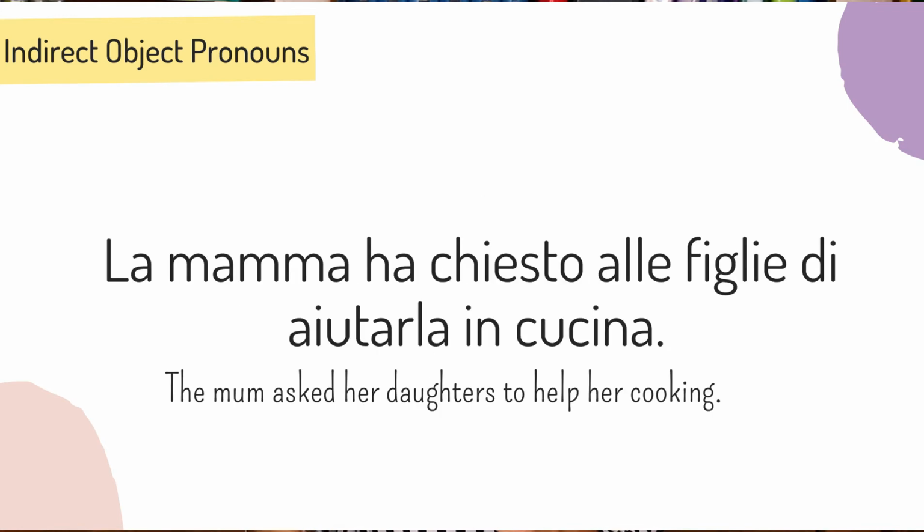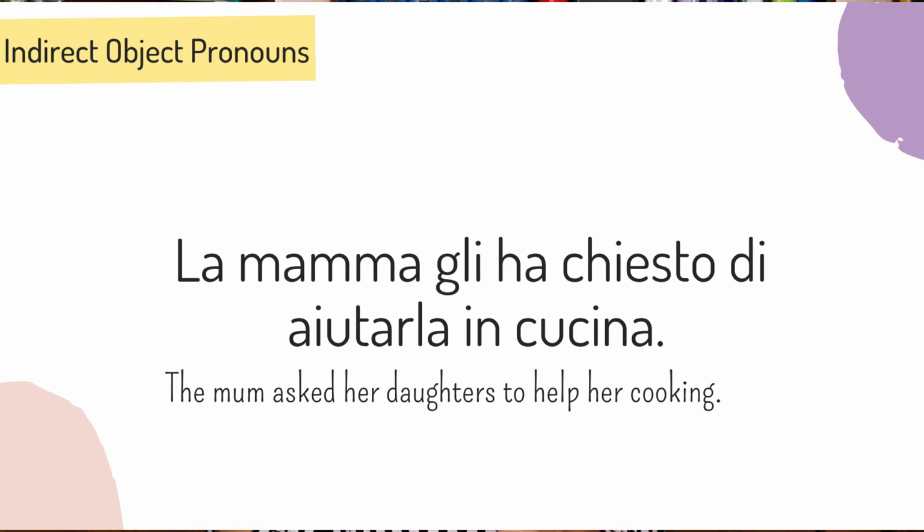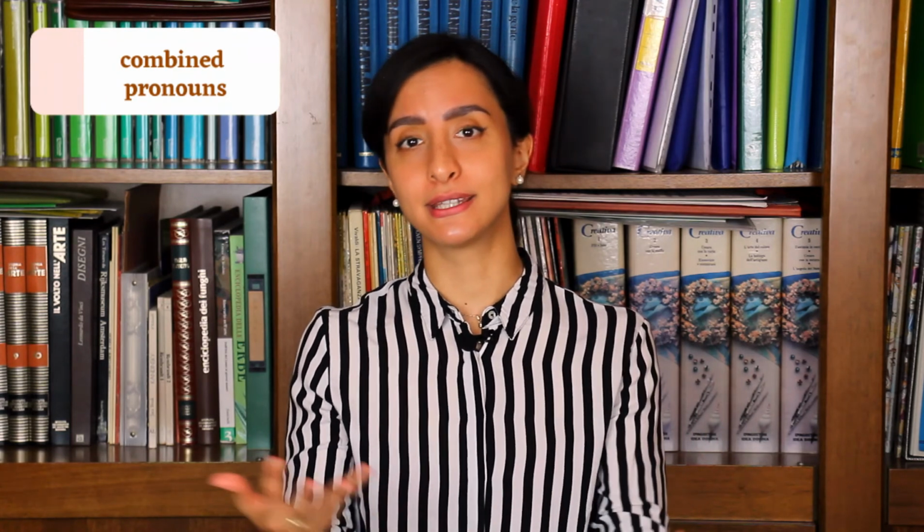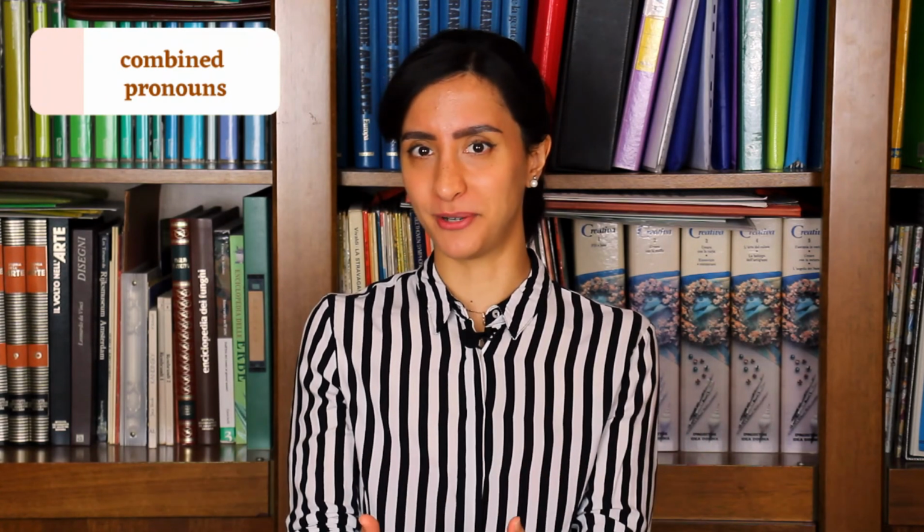Number 8. La mamma ha chiesto alle figlie di aiutarla in cucina. What's the indirect object in this sentence? Alle figlie. So the sentence becomes la mamma gli ha chiesto di aiutarla in cucina. So now what happens instead if we want to combine direct and indirect object pronouns together?